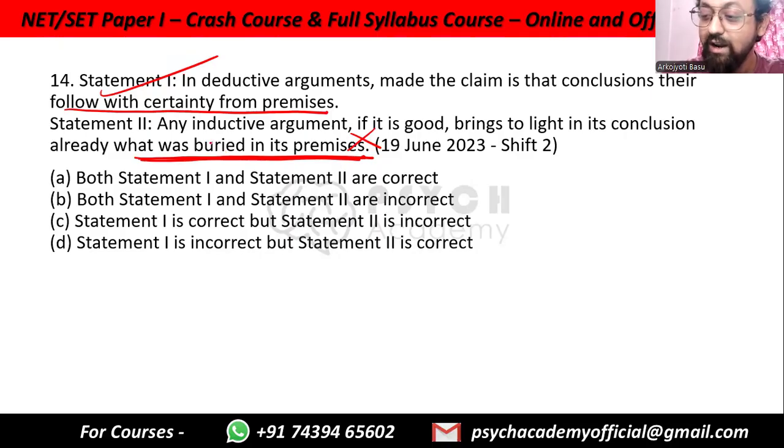Because in inductive reasoning, you are making conclusions about things about which you don't know everything, right? So if you don't know everything about it, how can you have the conclusion buried in its premises? In fact, inductive arguments, even if they are very strong, are not guaranteed to be true. If it was already there in the premises, why would we say that it is never guaranteed to be true? How can it ever be false? So statement 2 is incorrect. Statement 1 is correct, but statement 2 is incorrect. That is option C.